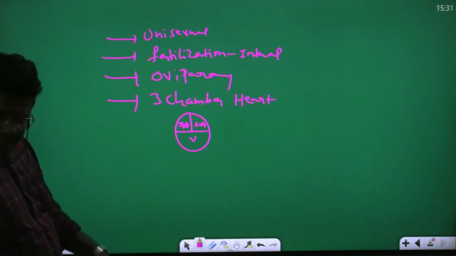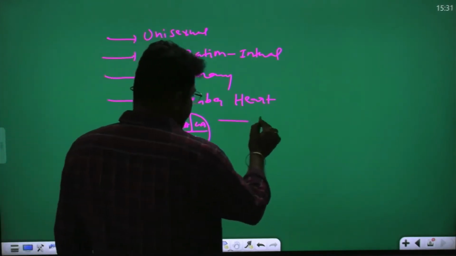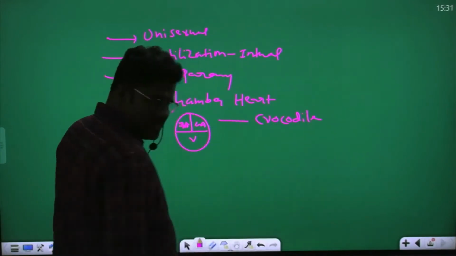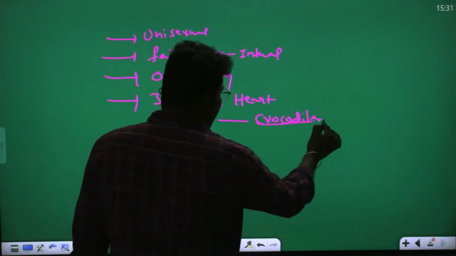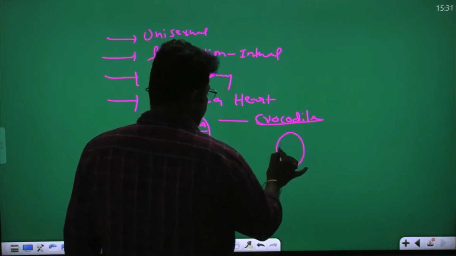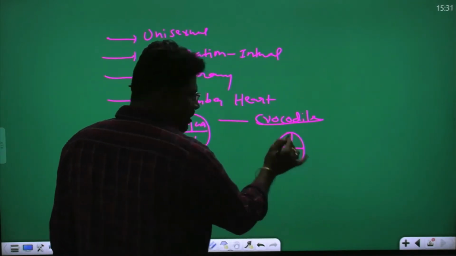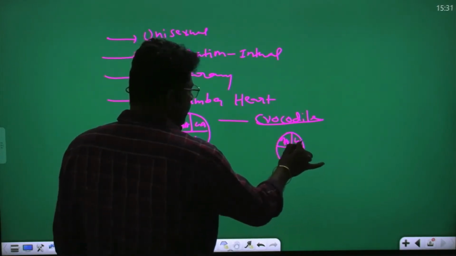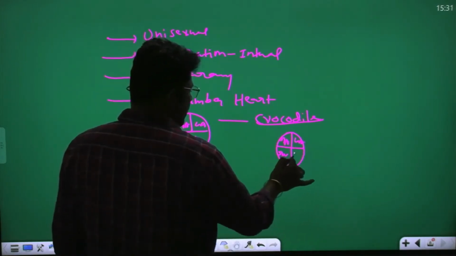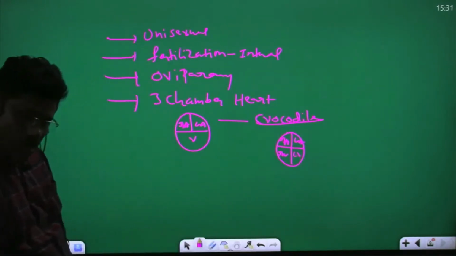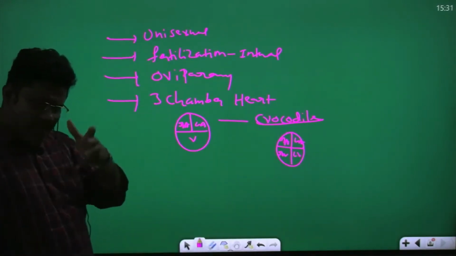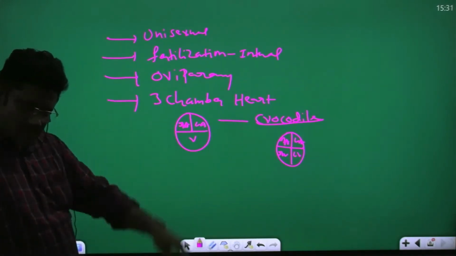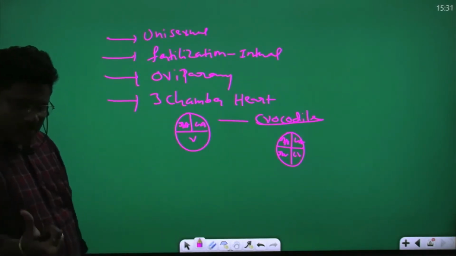In reptiles, the crocodile is also there. But the crocodile has a 4-chamber heart. Crocodile has what? A 4-chamber heart: right atrium, left atrium, right ventricle, left ventricle. All reptiles have a 3-chamber heart, but the crocodile has a 4-chamber heart. You understand my point? This is important.